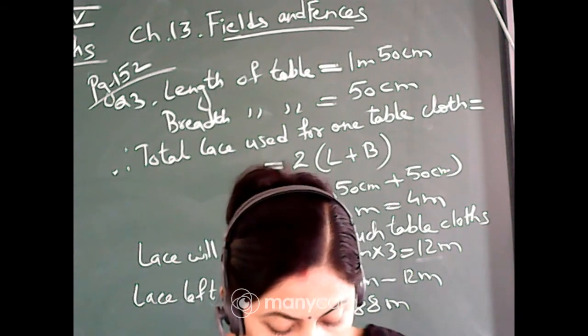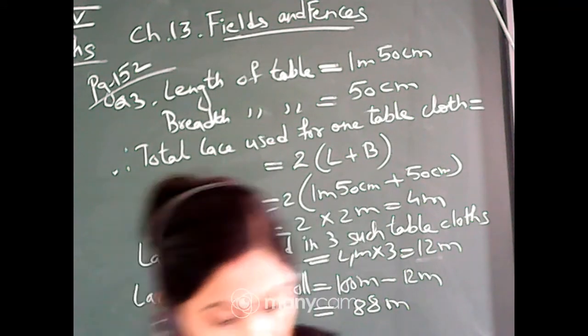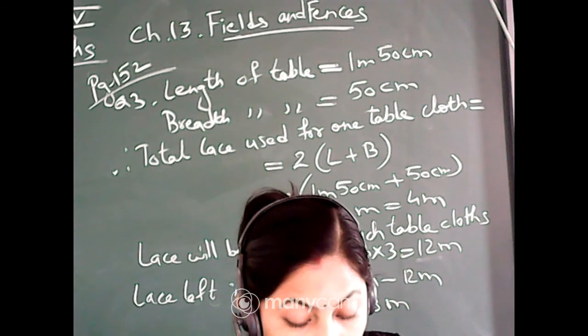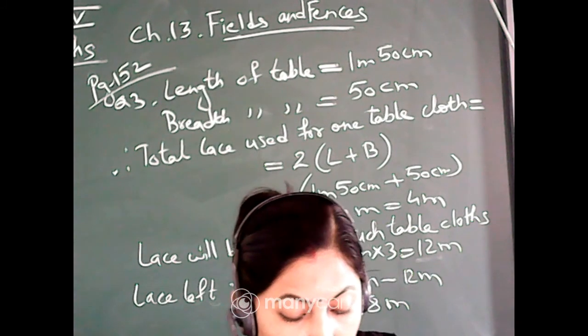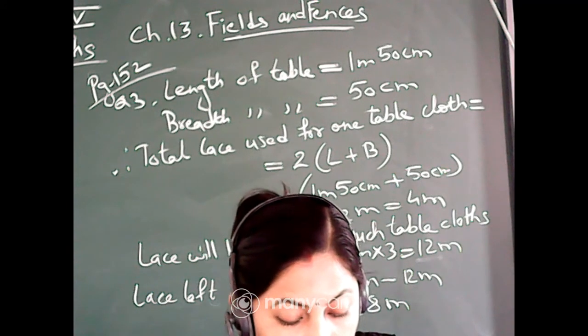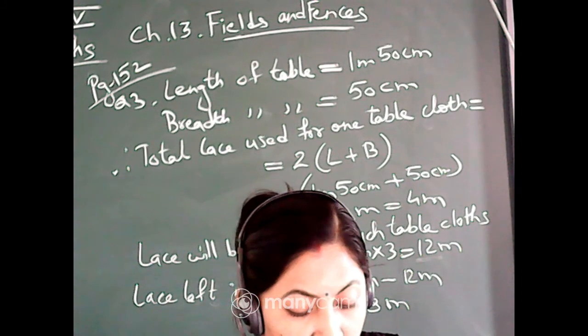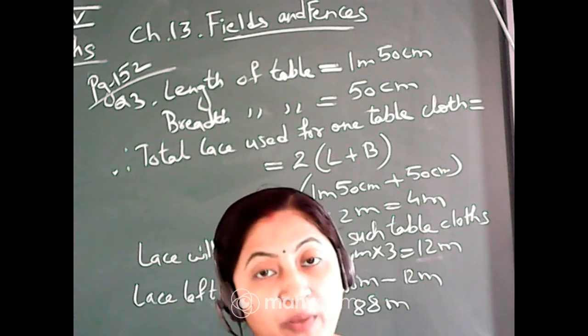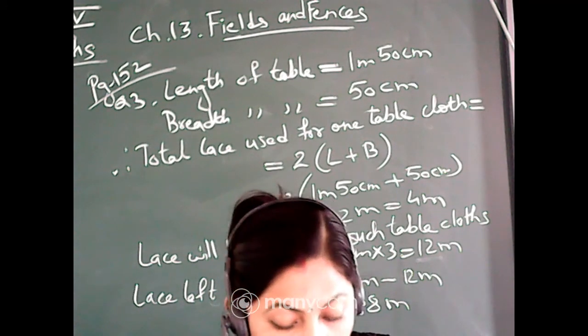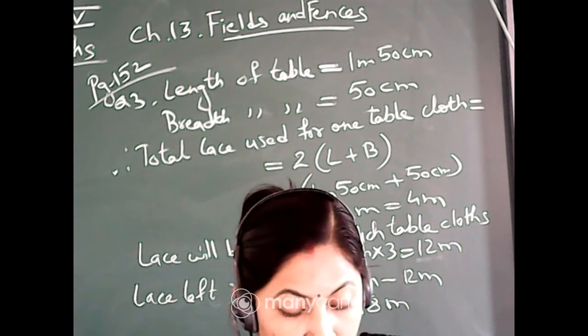Come to the next page, page 154. Question number 3. How many different shapes can you make by joining 2 squares? Draw them on the squared sheet given. How long is the boundary of each? You have to draw it on this squared sheet.